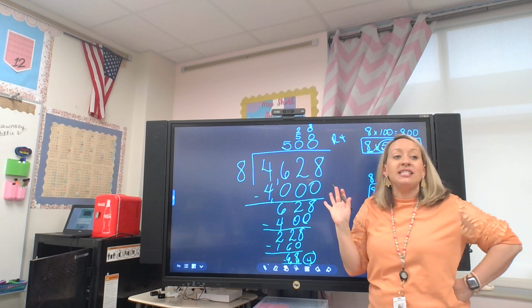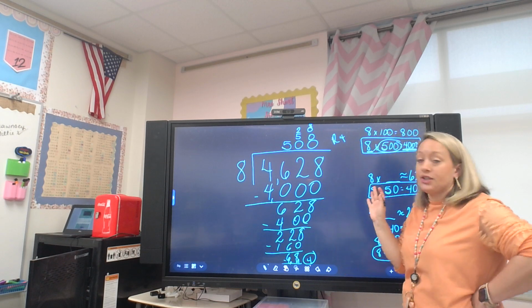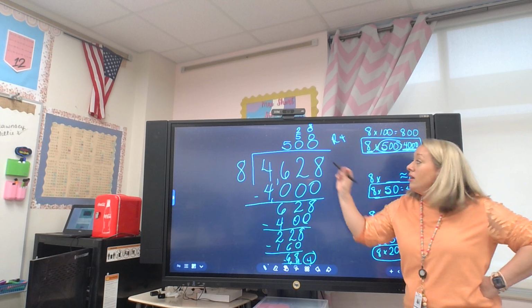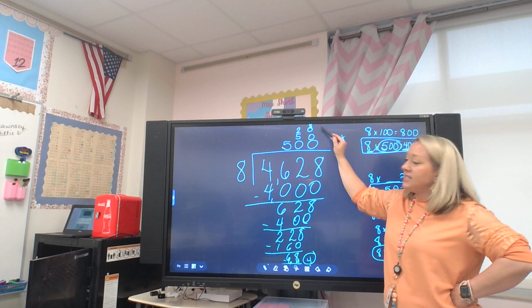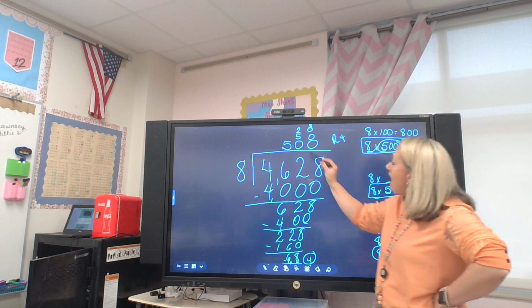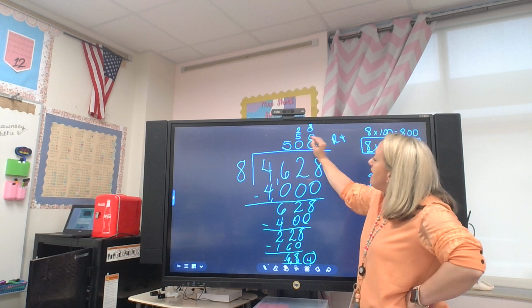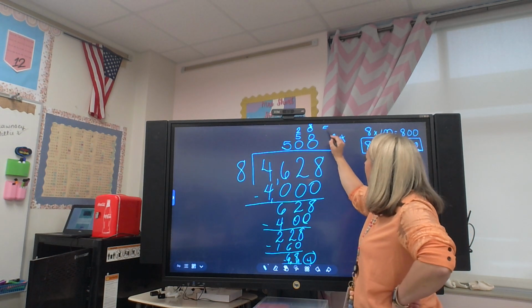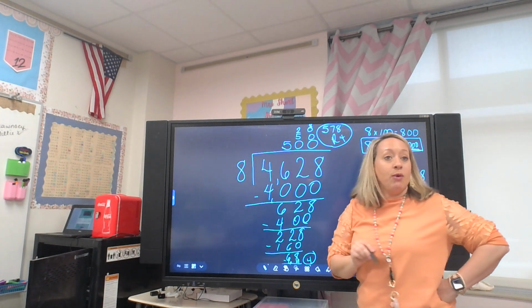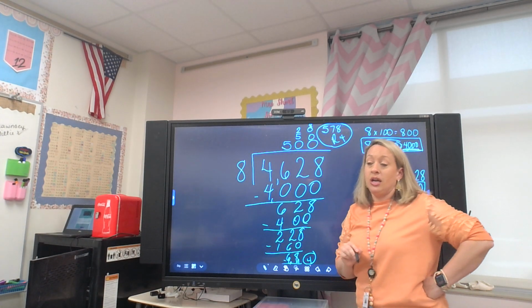And what's my final step to figure out what my answer is, what my quotient is? With all of these partial quotients up here, what am I going to do to them? I'm going to add them. That's right. So I've got 578. Is that right? Yeah. All right. So my answer is 578 with a remainder of 4.